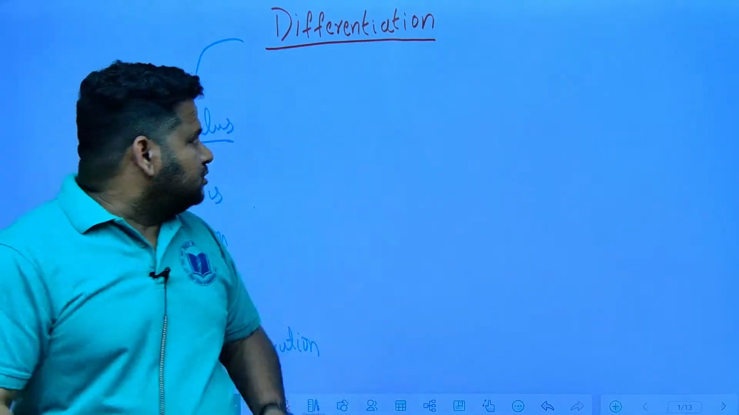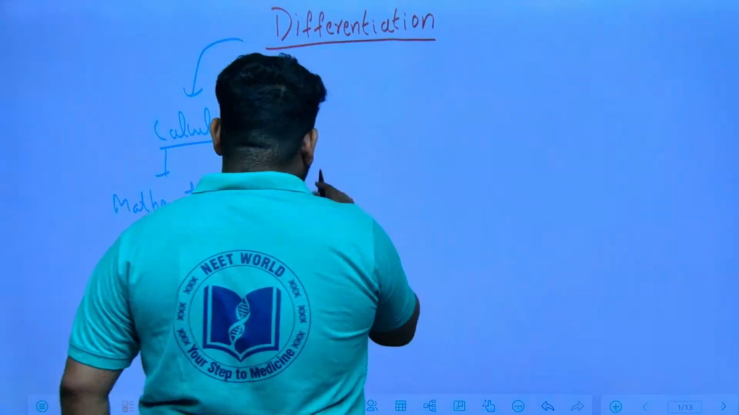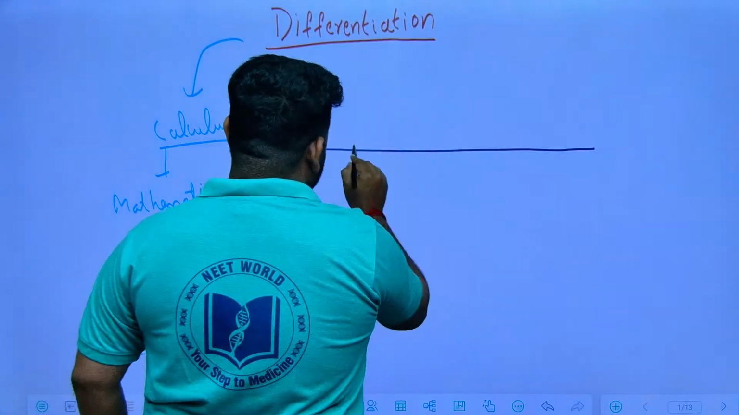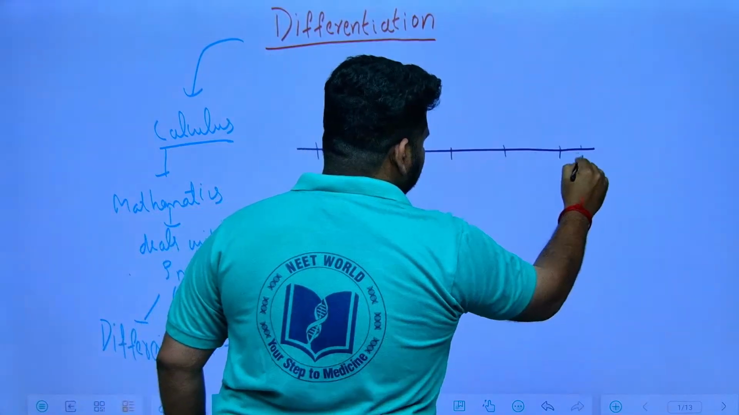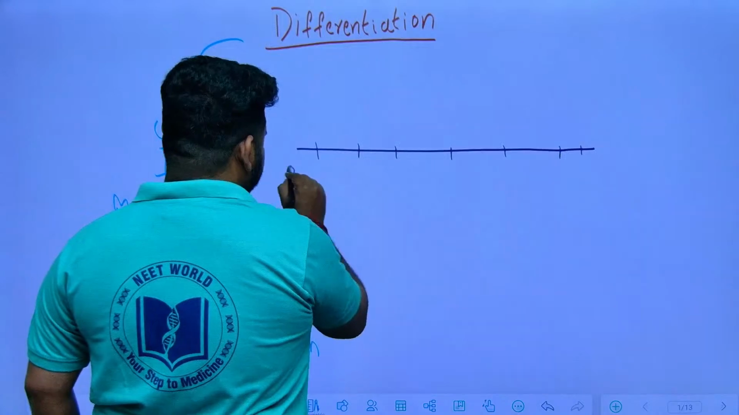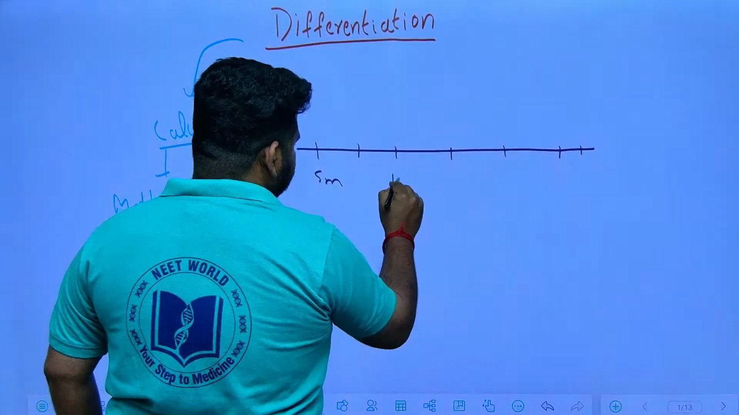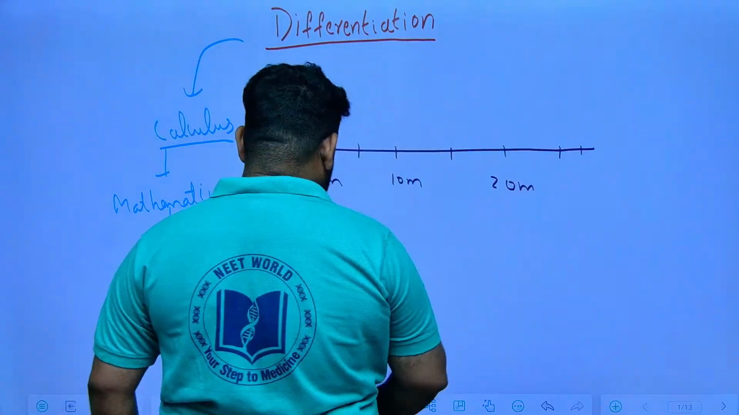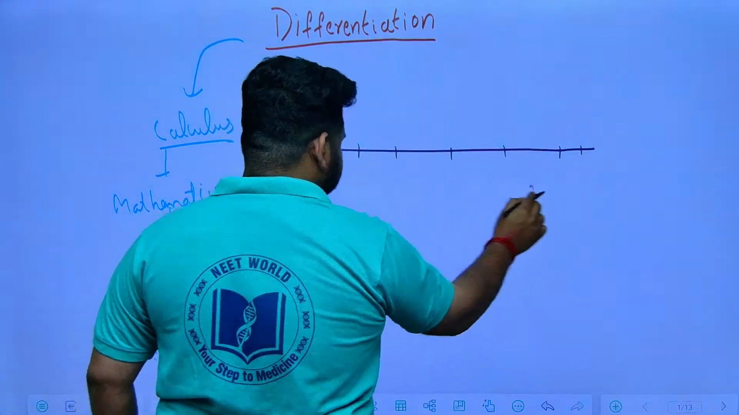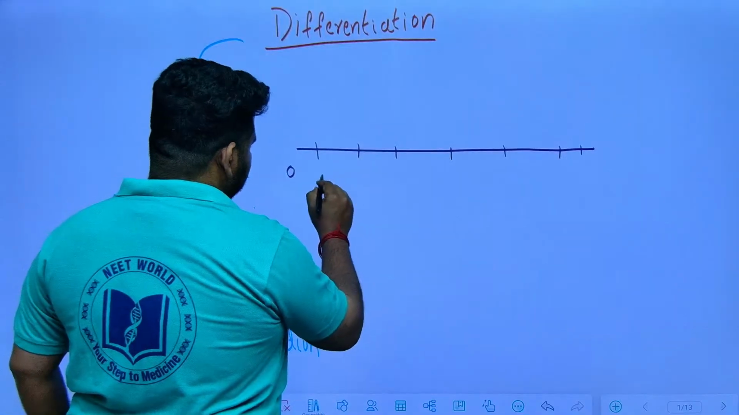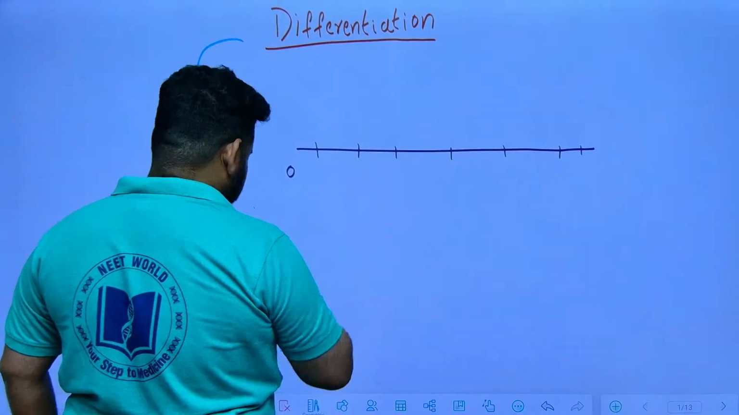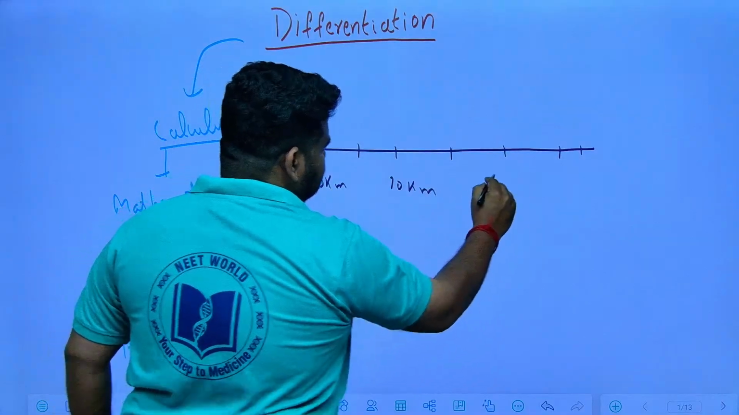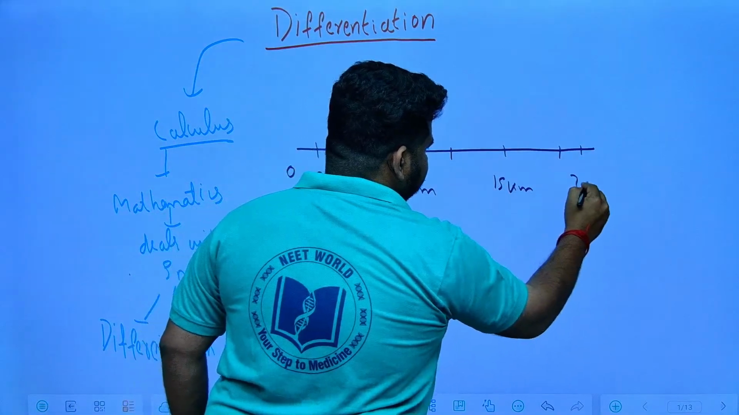Now, suppose we take a real life example. See here, this is the distance I am talking about. This is 0, 5 meter, 10 meter, 20 meter, or instead of meter let me take it as kilometer. This is 0, this is 5 kilometer, this is 10 kilometer, this is 15 kilometer, this is 20 kilometer.